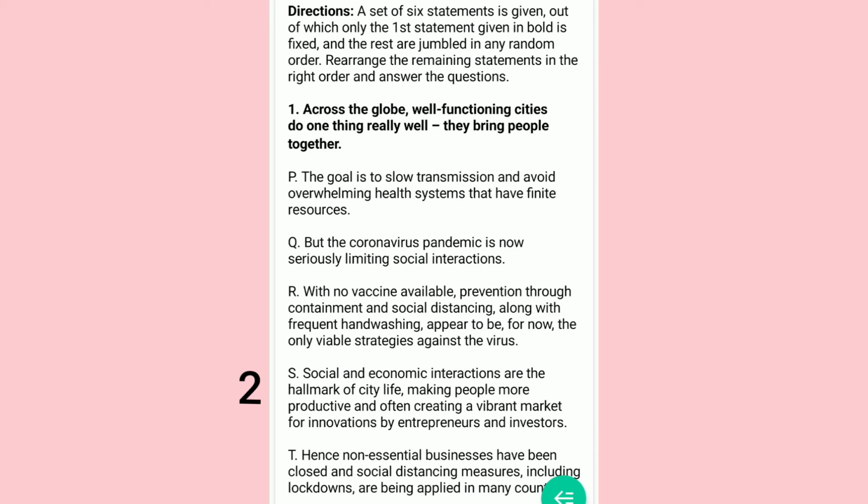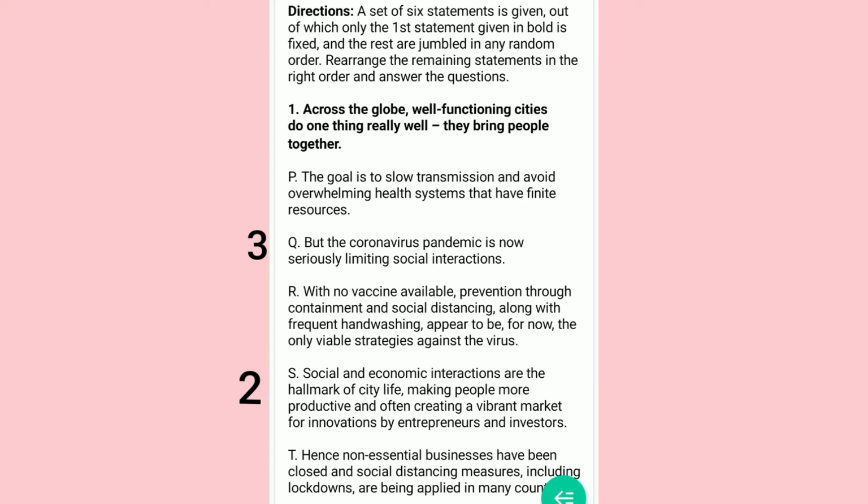Now, after finding out the first and the second sentence, I need to have a connector. So, in all the other sentences, but is a connector. So, Q automatically becomes the next sentence, which says, but the coronavirus pandemic is now seriously limiting social interactions.